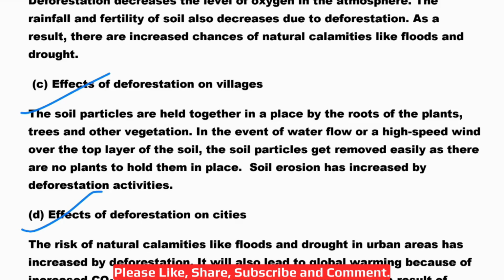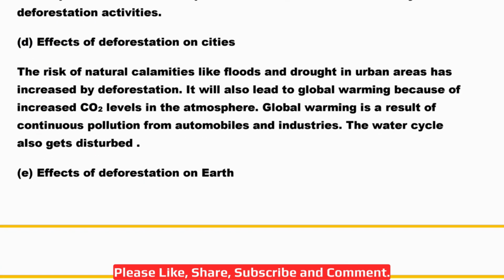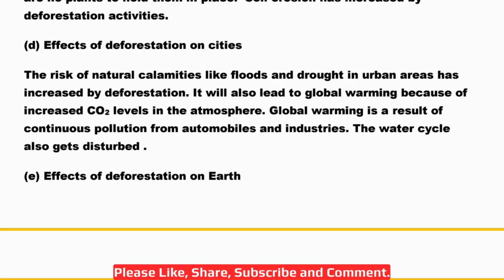So the risk of natural calamities like floods and drought in urban areas has increased by deforestation. It will also lead to global warming because of increased carbon dioxide levels in the atmosphere. Global warming is a result of continuous pollution from automobiles and industries. And because of global warming, the water cycle also gets disturbed. Then E, effect of deforestation on our earth.